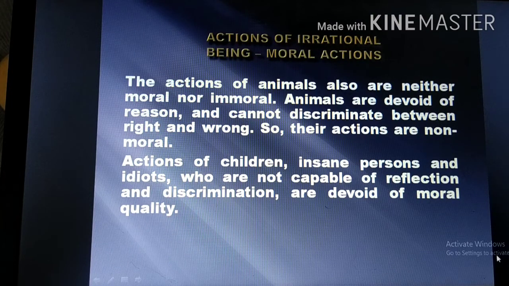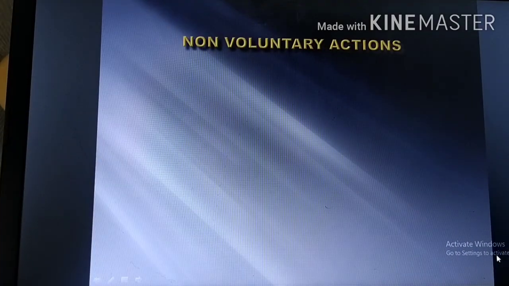Are the actions of irrational beings moral actions? The actions of animals also are neither moral nor immoral. Animals are devoid of reason and cannot discriminate between right and wrong, so their actions are non-moral. Actions of children, insane persons, and idiots who are not capable of reflection and discrimination are devoid of moral quality.